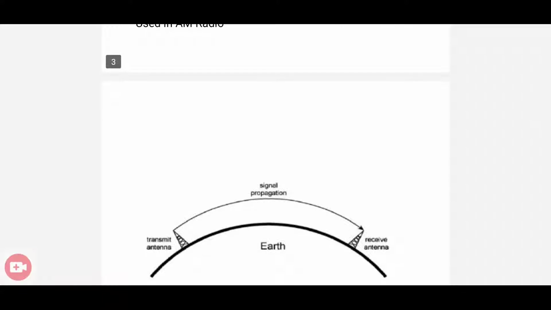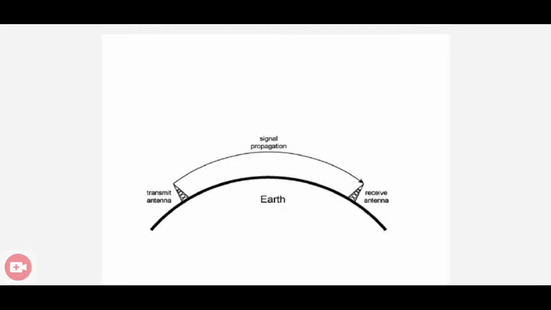This is the signal transmission from the transmitting antenna to the receiving antenna. You can see the signal is propagated in a curved structure. That means it follows the earth's curvature. Why do they follow this curvature? Because some currents are induced due to the electromagnetic wave radiation. Because of that current, the signals tilt downward. Also, there is another factor, that is diffraction.